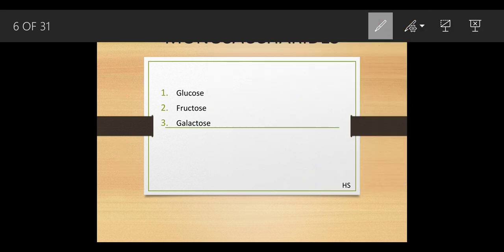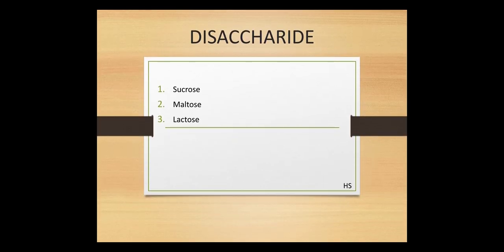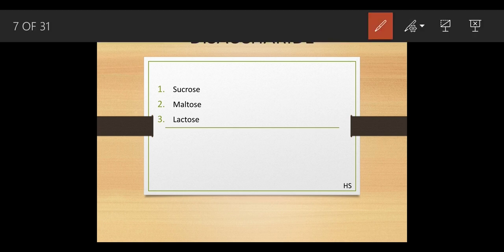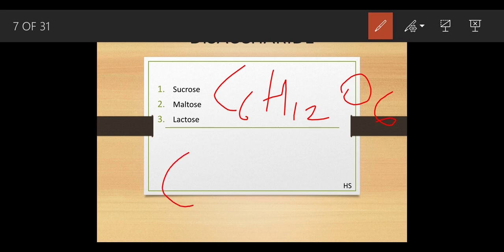Now we are going to see about the disaccharide. Okay, disaccharide. What does disaccharide mean? Di means two. Okay, saccharide means sugar. Now, what is the formula of glucose? I'm just going to help you out so that the concept goes into your head. And for a disaccharide, this is 6 now, just double it up, so it becomes 12. Okay, what is the double of 6? That is 12.